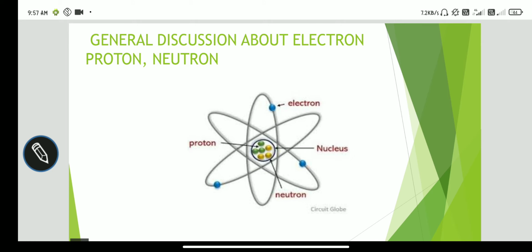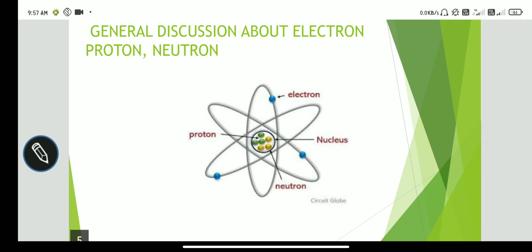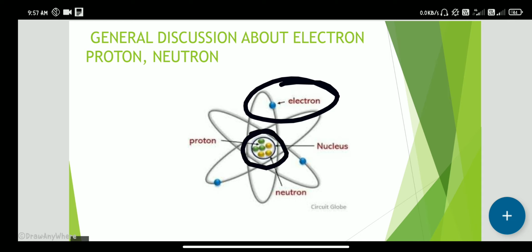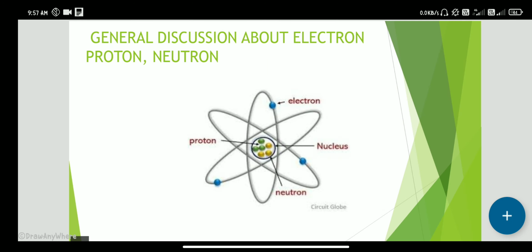So, general discussion about electron, proton, neutron. I think this is a lithium atom. It contains 3 electrons, 3 protons, and 3 neutrons. So I think it is a lithium atom. Let's see, the electrons are revolving in the outer shells, and the nucleus contains protons and neutrons. So this is the thing. Let's discuss more.